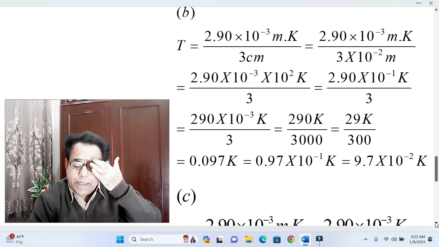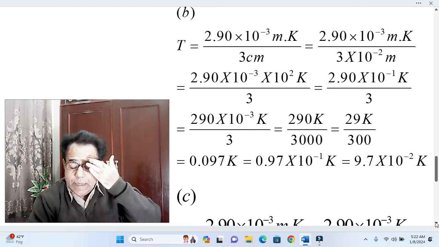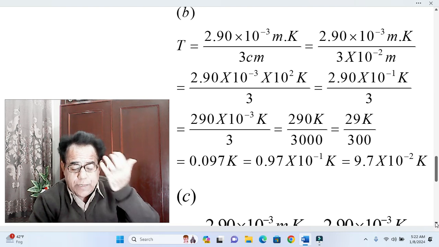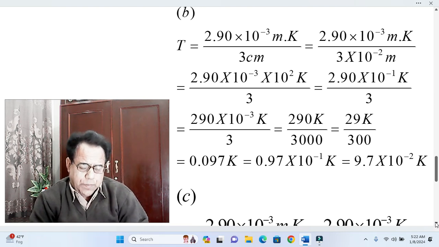Okay, it is quite simple mathematics of school level, middle school level, or perhaps primary school level. So our T alternatively becomes equal to 290 Kelvin divided by 3000.